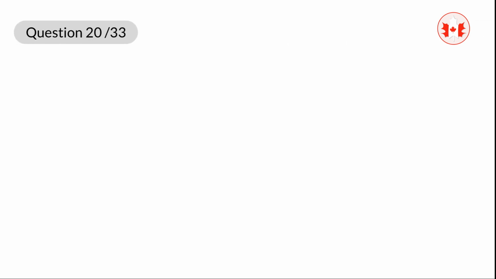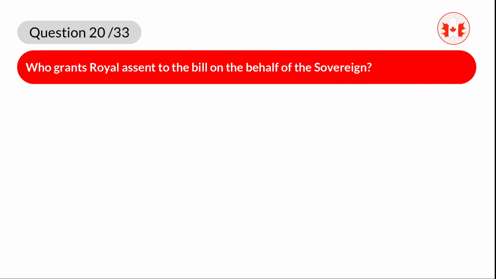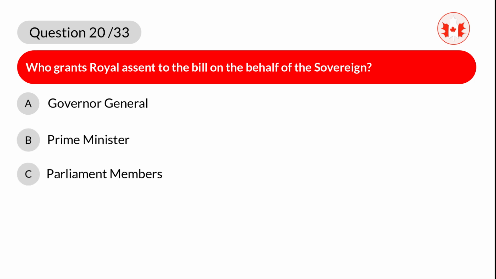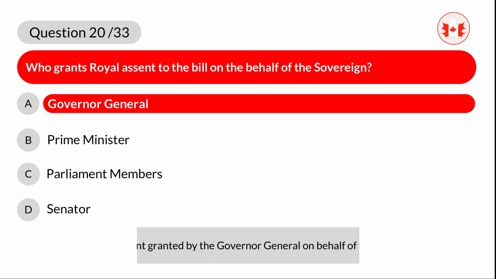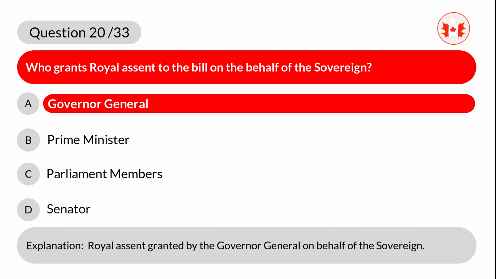Question 20. Who grants royal assent to the bill on the behalf of the sovereign? A. Governor-General. B. Prime Minister. C. Parliament members. D. Senator. Correct answer is A. Governor-General. Explanation. Royal assent is granted by the Governor-General on behalf of the sovereign.